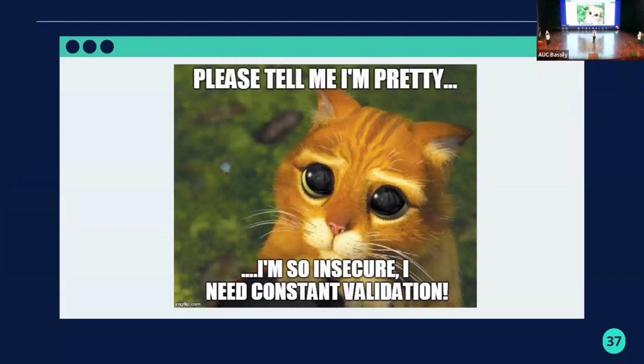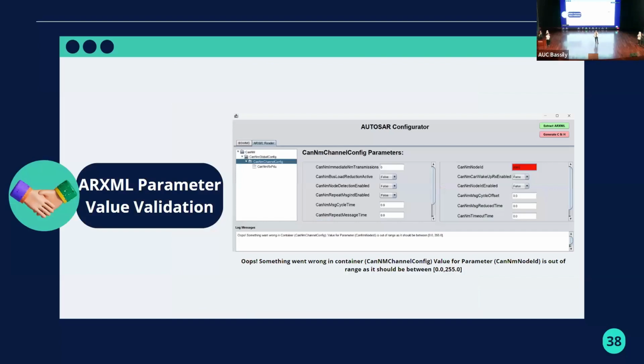But how is Sarah going to check that the validator is doing its right function and it's working as she wants? First, we have the parameter value validation. So you can enter a value in the GUI, and after you finish editing, we go and check it against the basic software module definition. And if it is wrong, we display an error as follows. Like here, oops, something went wrong in container CanNm channel config. The parameter CanNm node ID is out of range.